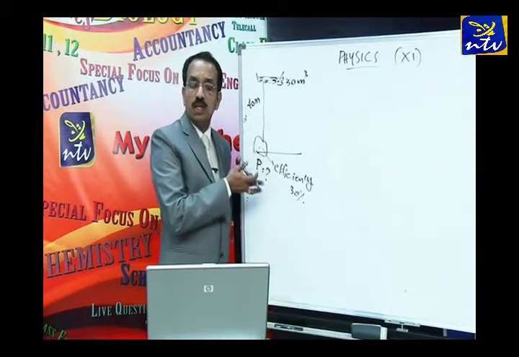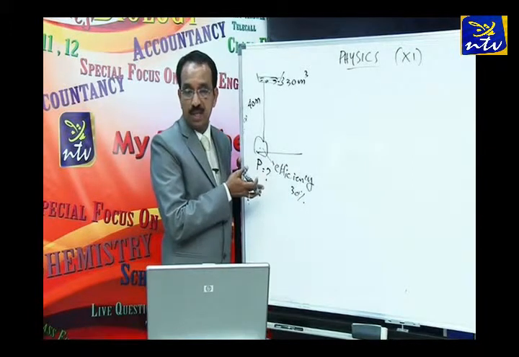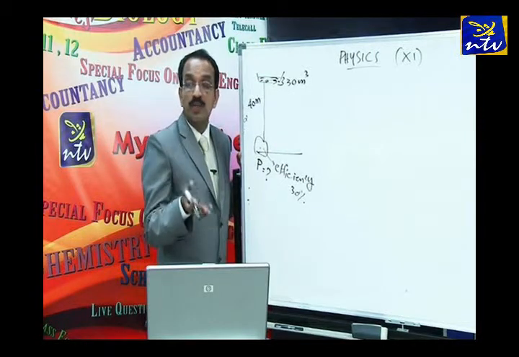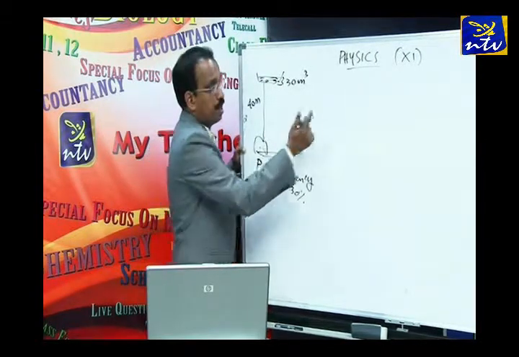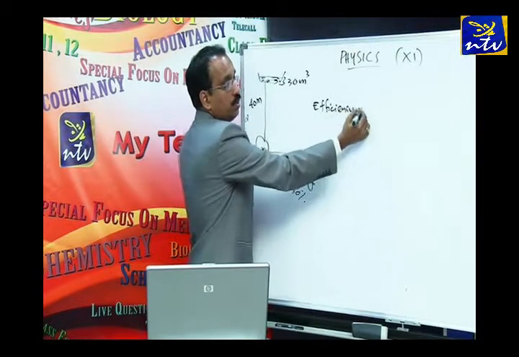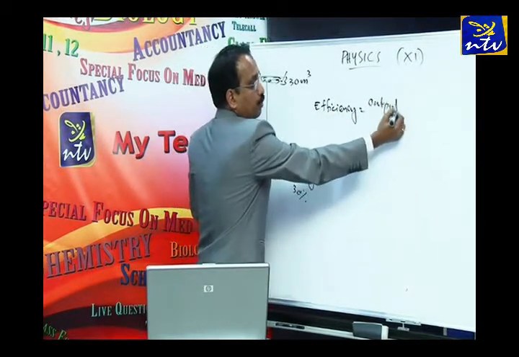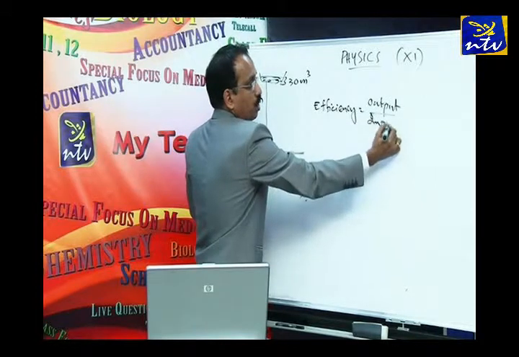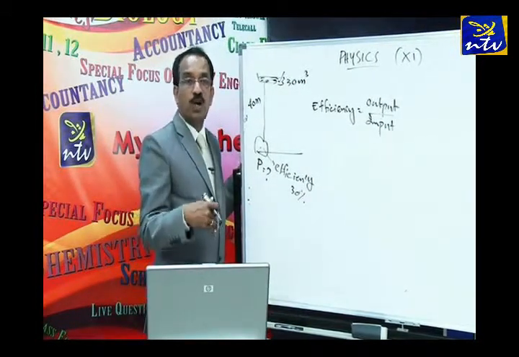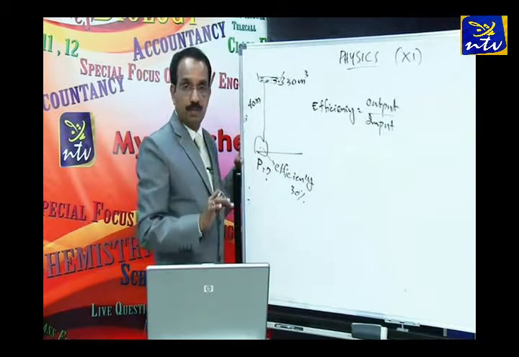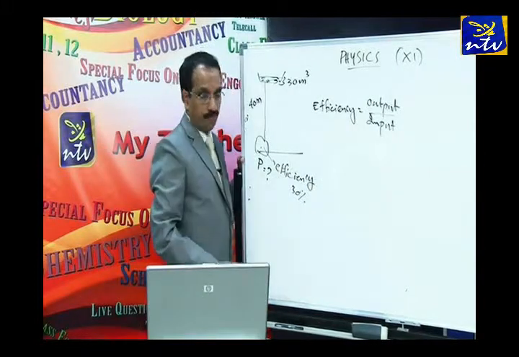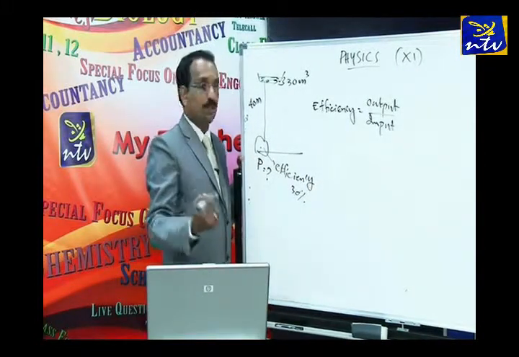Very first thing is think of the efficiency. Correct? Efficiency means output divided by input. It's clear. So let us write like that first. Efficiency is equal to output divided by input. Okay, when you say output by input, it can be output energy divided by input energy or output power divided by input power. Okay, so we say efficiency is 30%. It's given efficiency of the pump is 30%.